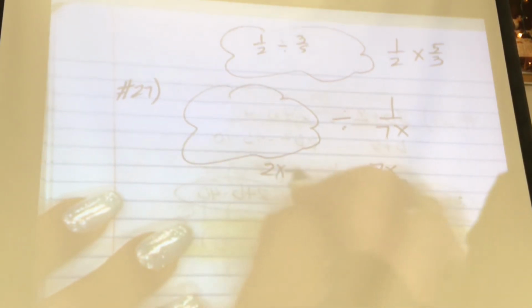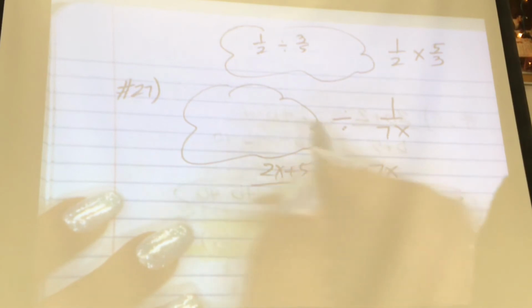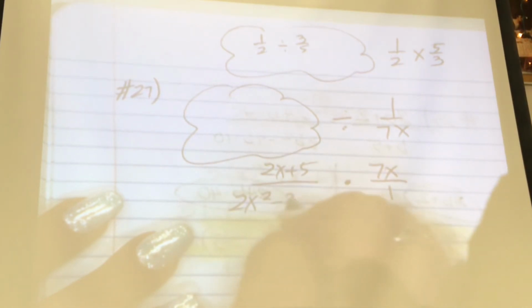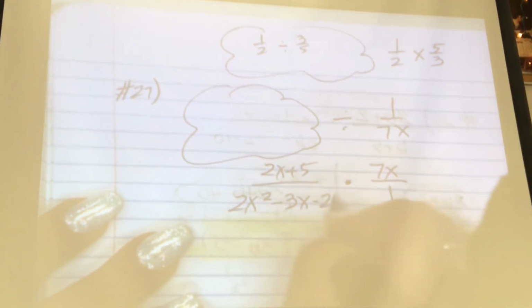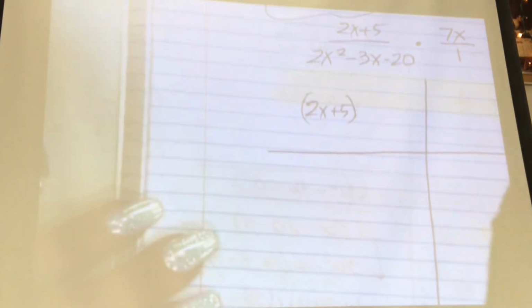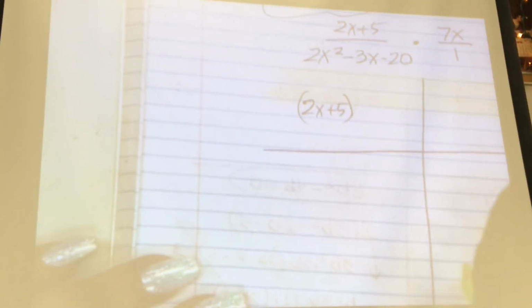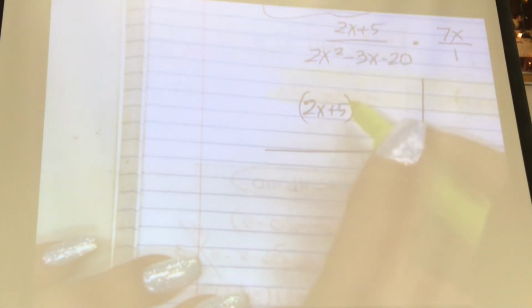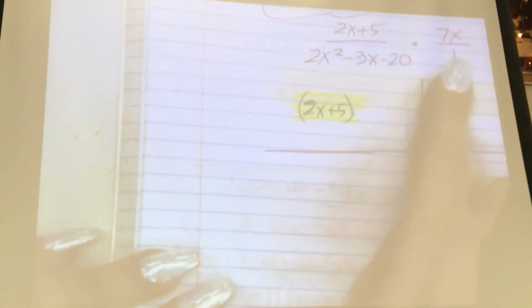So here I have 2x plus 5 over 2x squared minus 3x minus 20. Let's do my quadrants. Can I reduce 2x plus 5? Mia, you're scaring me because you're not even writing this down. What's going on? 2x plus 5, can I reduce it? No, leave that alone. Can I reduce 7x? No, so just leave that alone.